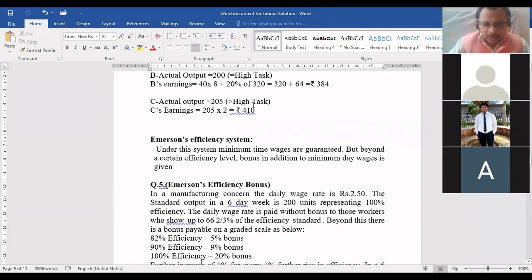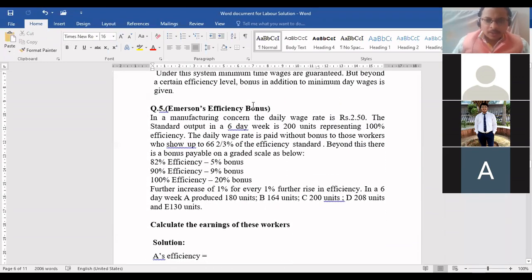Okay. Now see here. What is the meaning of daily wage rate? Can you tell me, beta, first of all? Is it hourly rate, or piece rate, or something else? Per day. Yes, exactly, Jay. Daily wage rate is not hourly rate, nor piece rate. A daily wage rate means wage rate for one day.